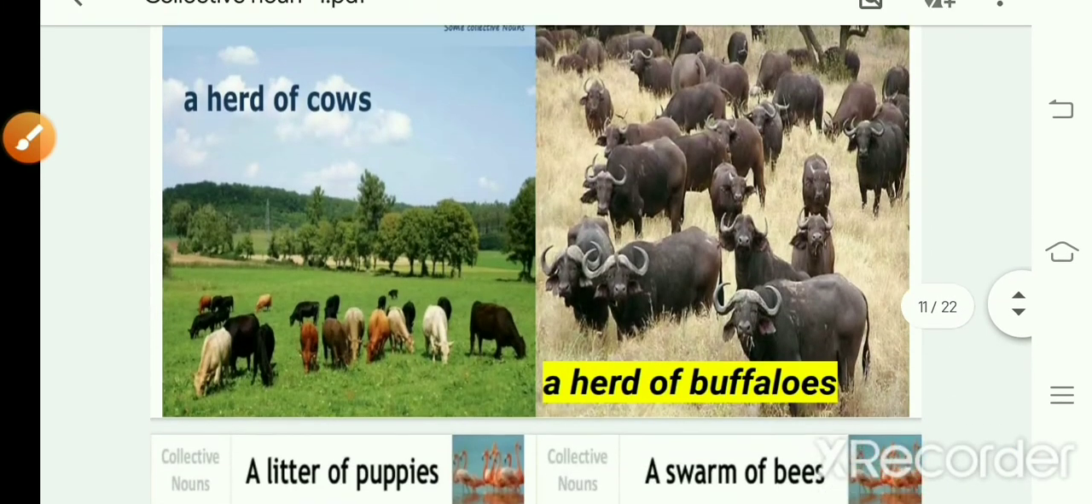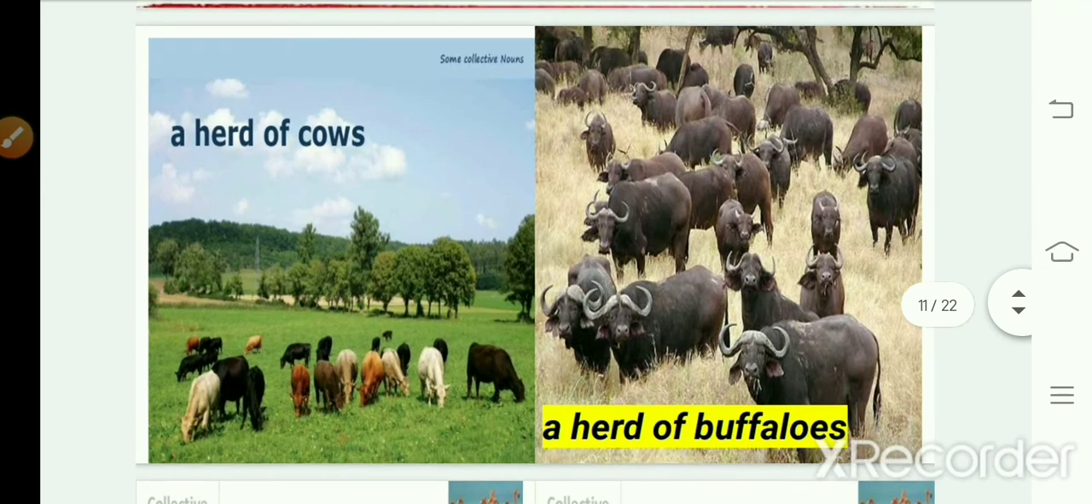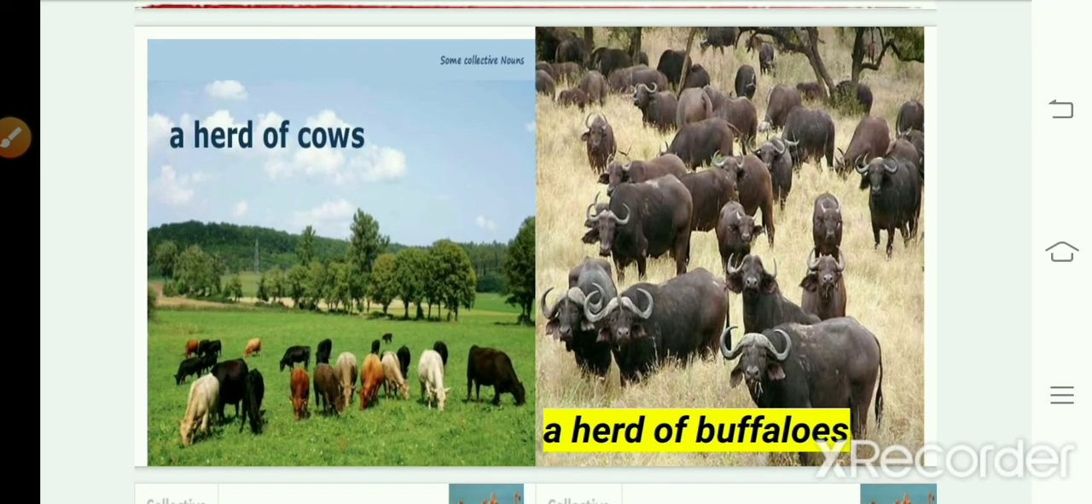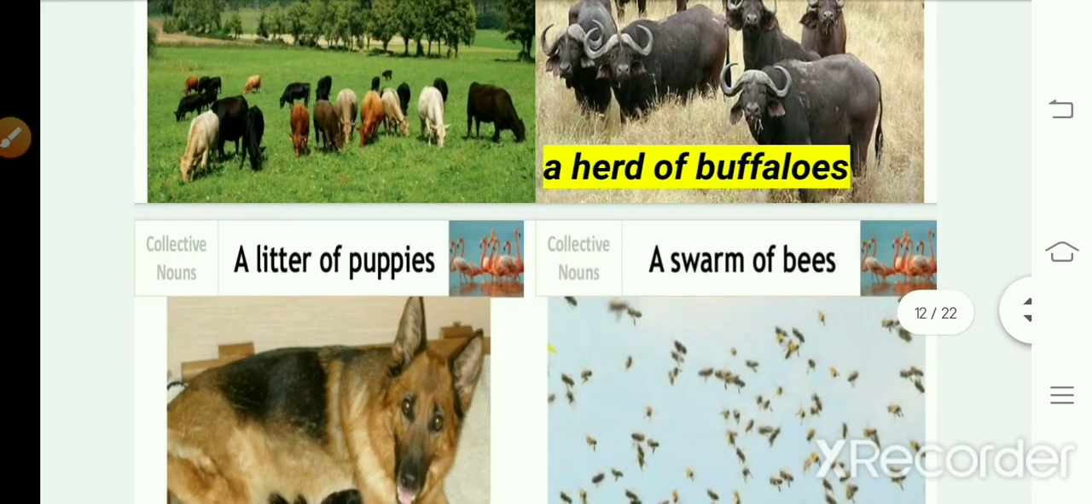Next, for cows you'll use the collective noun herd. Herd is also used for buffaloes. A herd of cows, a herd of buffaloes, a herd of cows are grazing in the field. We can make such sentences if you see a group of cows or a group of buffaloes. You have to use these sentences at home also.